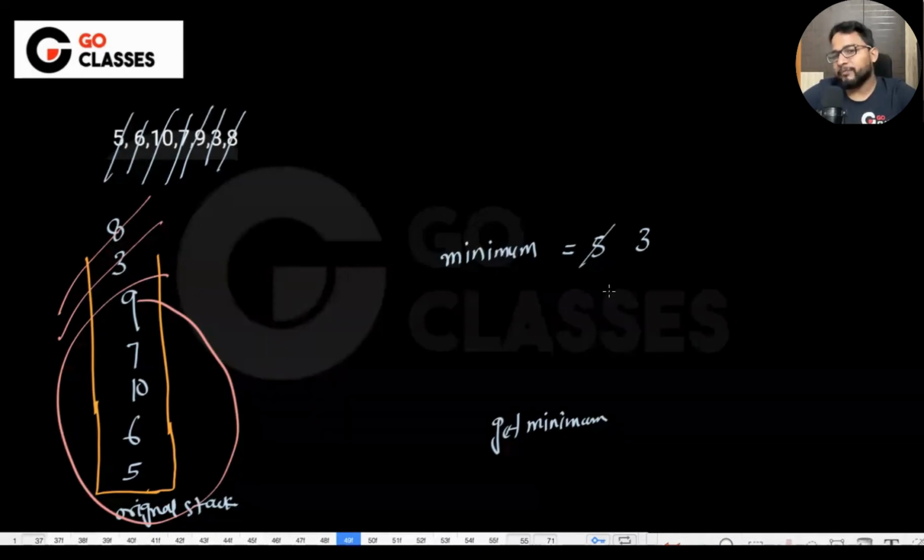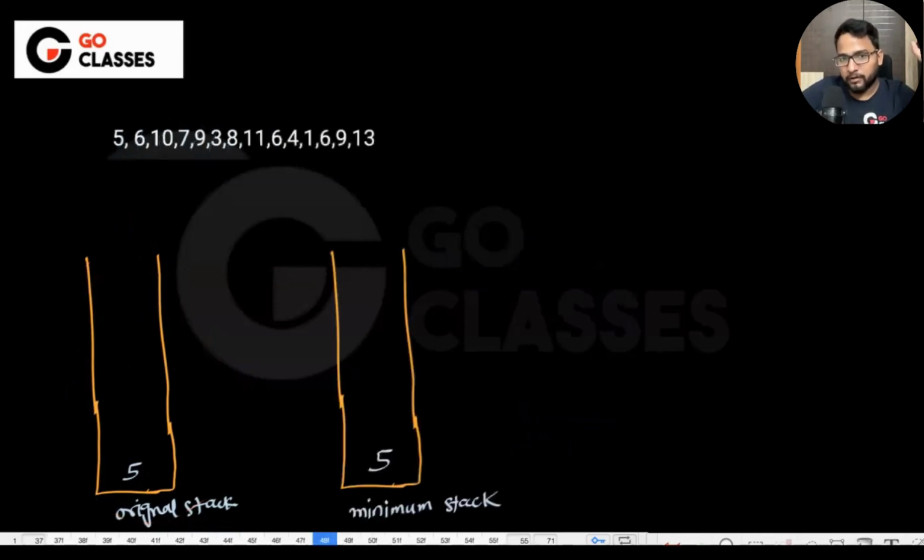And interestingly, this 5 just got crossed off. This 5 just got crossed off. Which means if I had kept this 5 also, my work would have been done. Which means, let me just explain with one example. See, what I'm saying here is that,